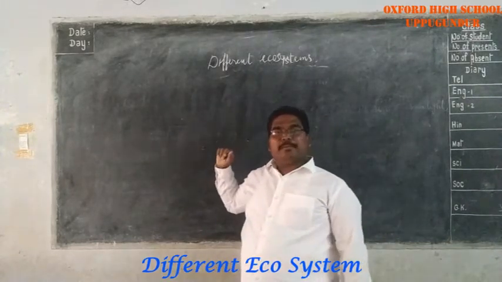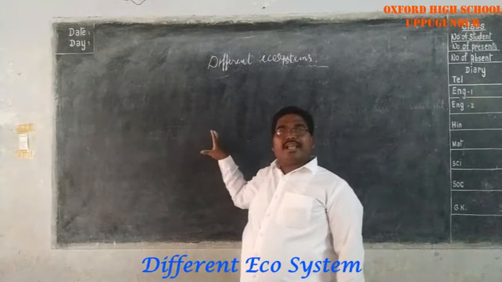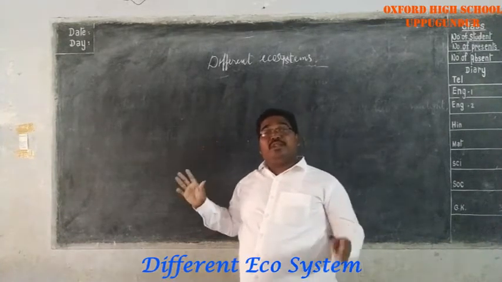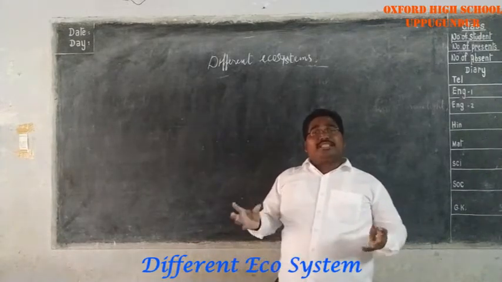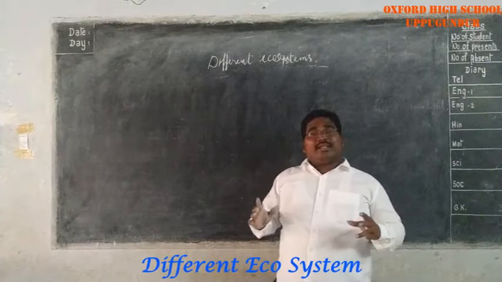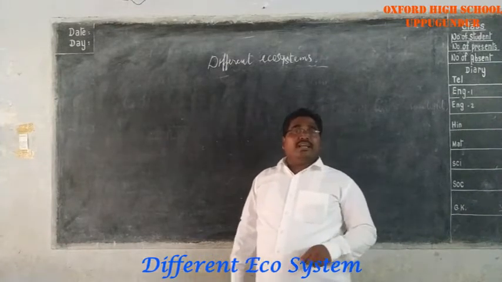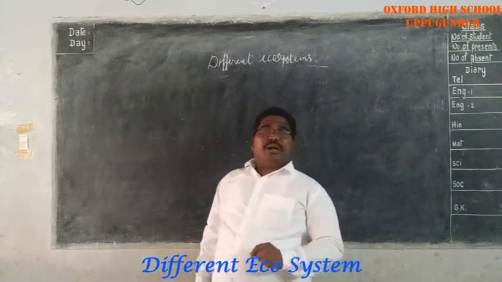What is an ecosystem? An ecosystem is a large area where different types of living and non-living organisms live and influence each other to maintain the balance in that particular area. Here I am going to explain more about it.